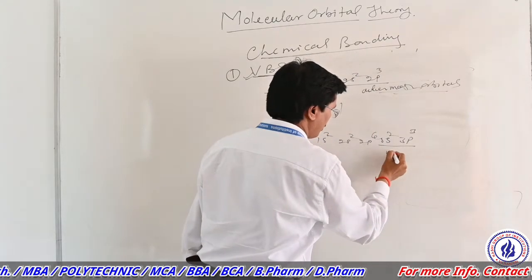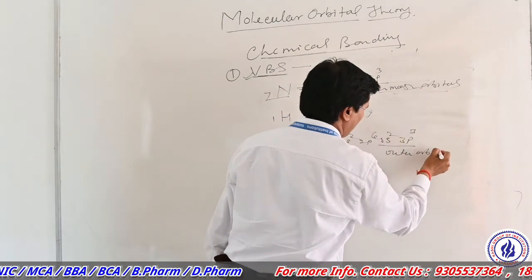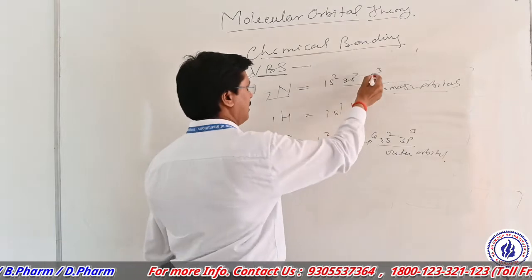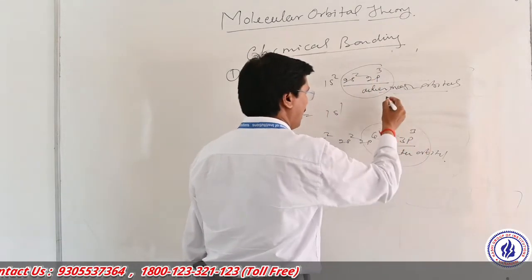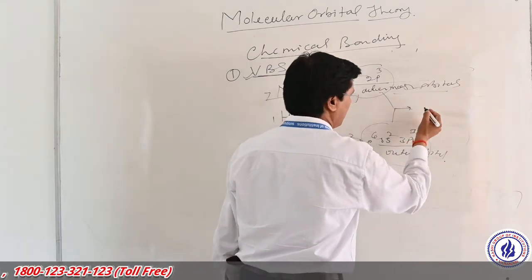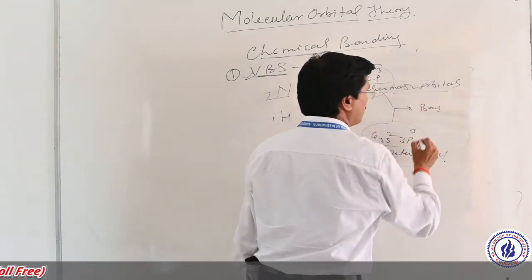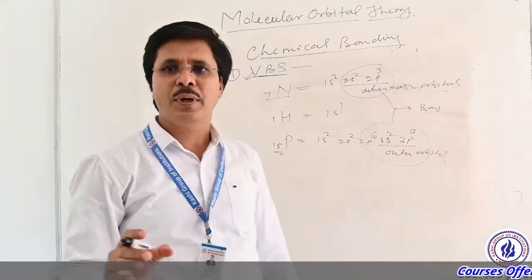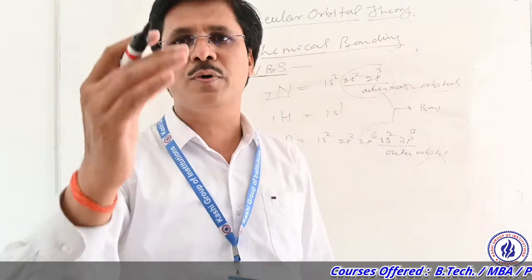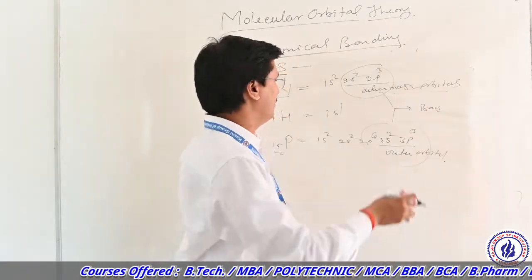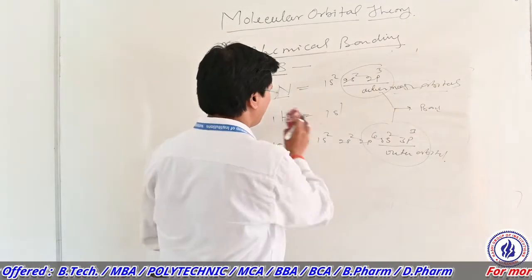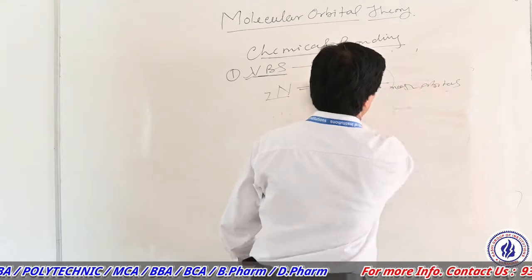This is also an outermost orbital. Here you see that the electrons present in these outermost orbitals are generally taking part in the bond formation. So we can say that the valence electrons are taking part in the bond formation. This is the most common theory that is explained by valence bond theory.